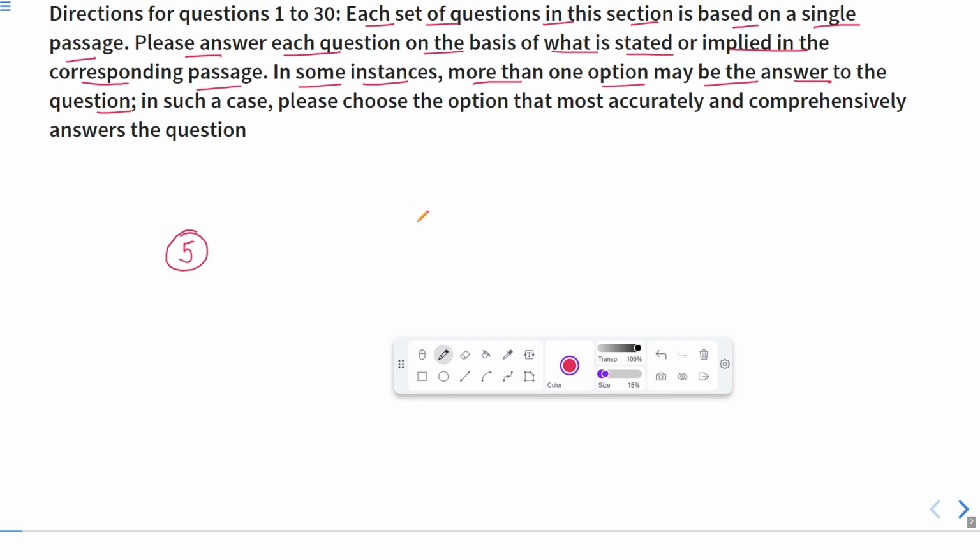It means for each question we will be given 4 options. It may be possible that for a particular question 2 options are suitable as the answer. That can be the situation as well. In such a case, please choose the option that most accurately and comprehensively answers the question. So you have to look for the correct answer out of the 4 options given below. Okay, so let's begin this session.